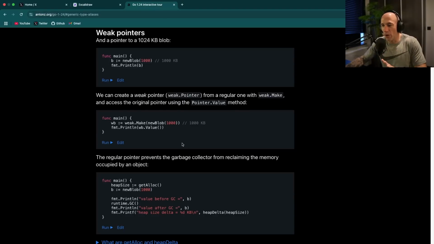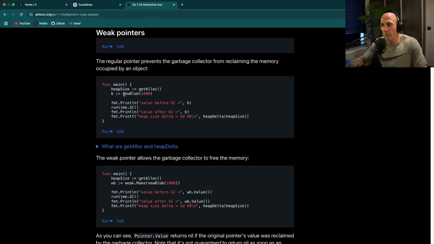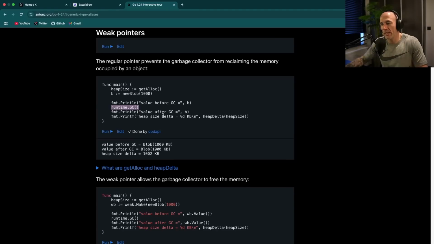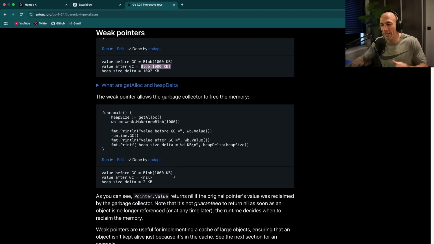So you can read this example, because I think what they do here is they say, hey, listen, we make a new pointer to a blob, and we're going to manually run the GC. If you run it, the value after GC is the same blob. Yes, I mean, that's logical, but this is an example, because if you have a weak pointer and you run the GC manually, then it's going to be cleaned up. It's a weird example that might confuse you, but it is what it is.